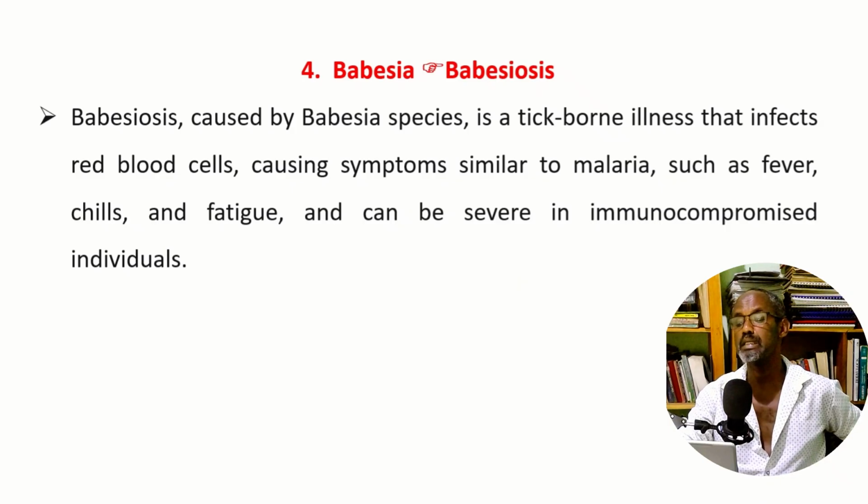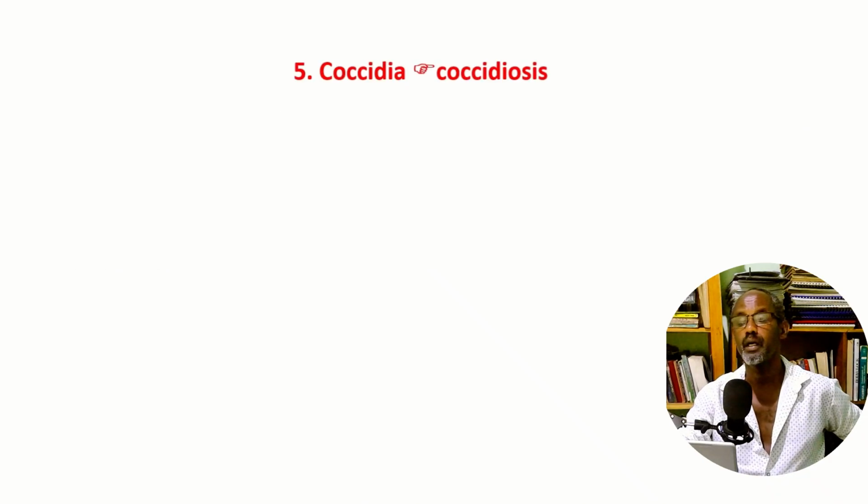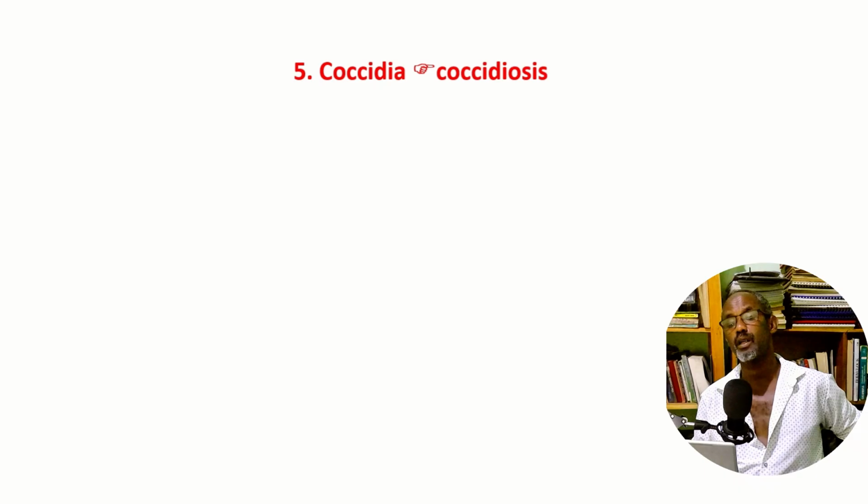It is a tick-borne illness that infects red blood cells, causing symptoms similar to malaria, as I told you earlier, such as fever, chills, fatigue, and can be severe in immunocompromised individuals, whose immune system is weakened by some problem.